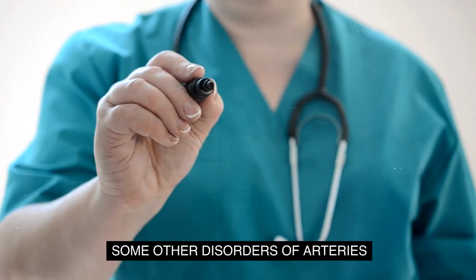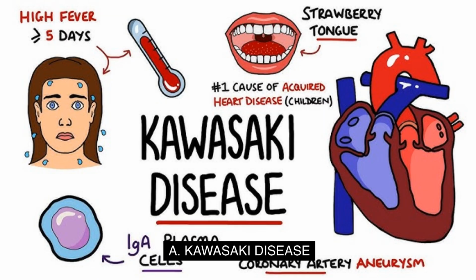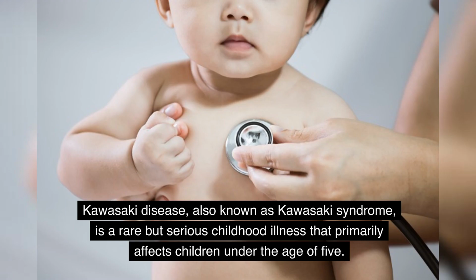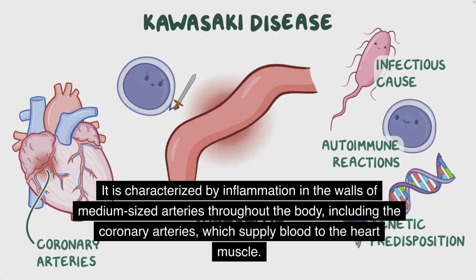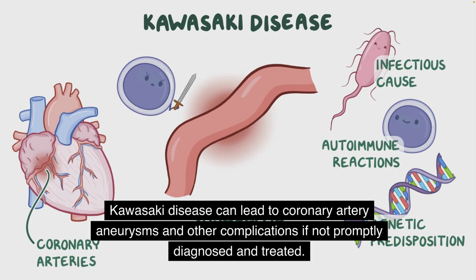Some other disorders of arteries. A. Kawasaki disease. Kawasaki disease, also known as Kawasaki syndrome, is a rare but serious childhood illness that primarily affects children under the age of 5. It is characterized by inflammation in the walls of medium-sized arteries throughout the body, including the coronary arteries, which supply blood to the heart muscle. Kawasaki disease can lead to coronary artery aneurysms and other complications if not promptly diagnosed and treated.